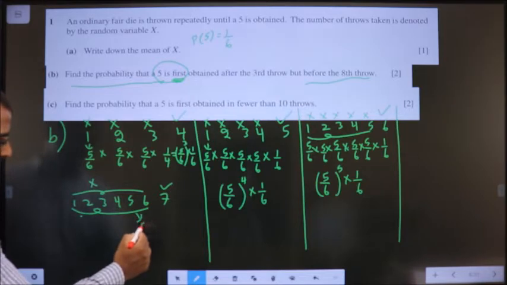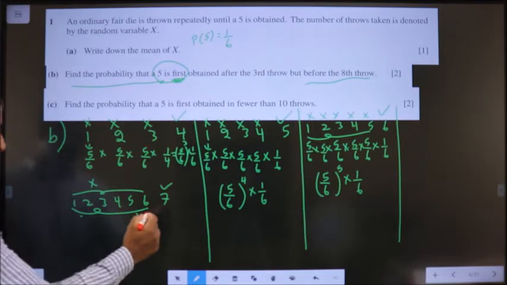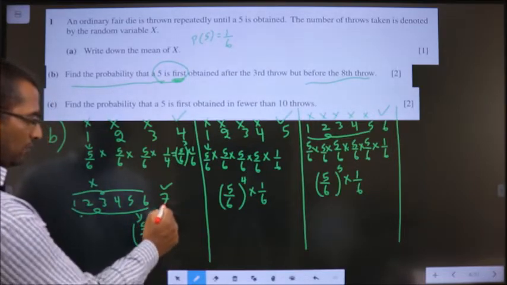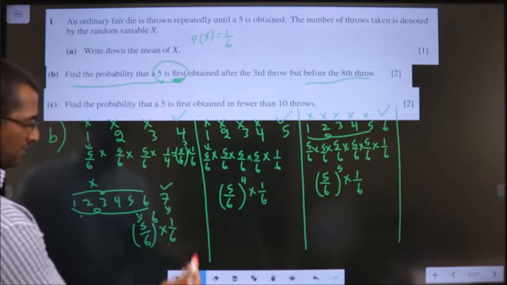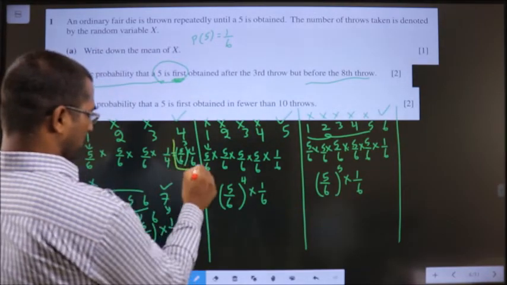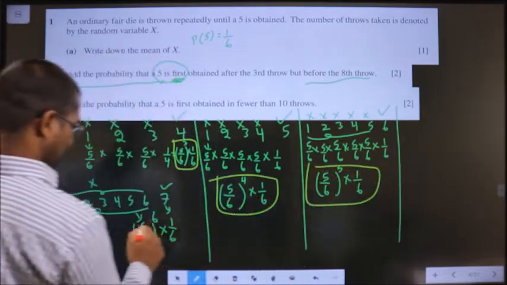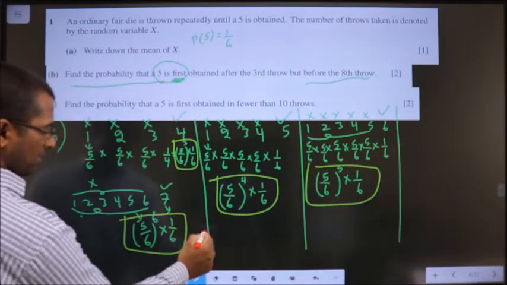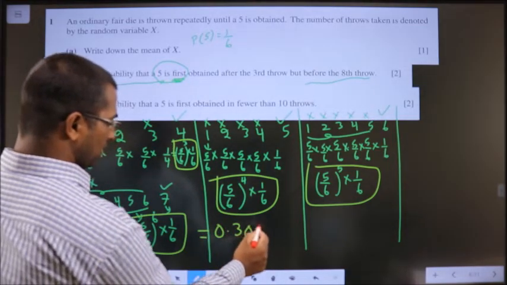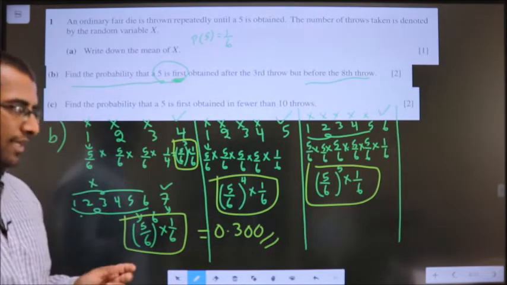So, for all this it will result in 5 by 6 power how many times? 1, 2, 3, 4, 5, 6. 6 times. Into probability of getting a 5 is 1 by 6. Now, finally add all this. This one, this, this and this, it will result in 0.300. This is the answer for 1B. Okay.